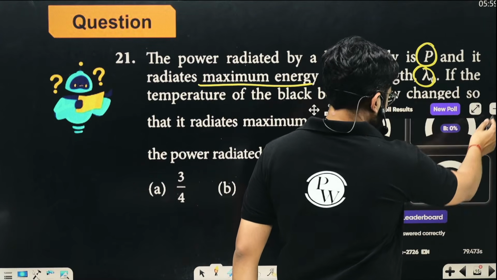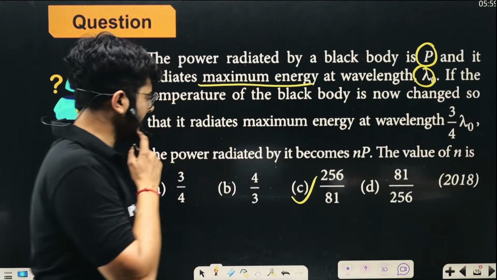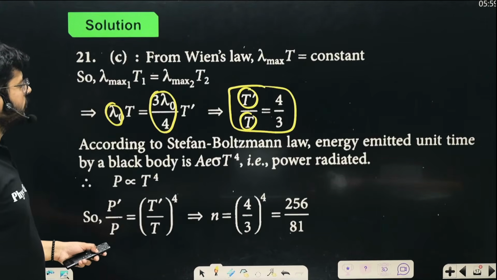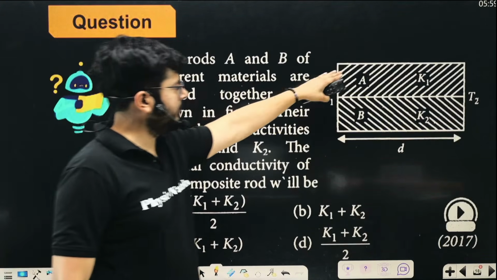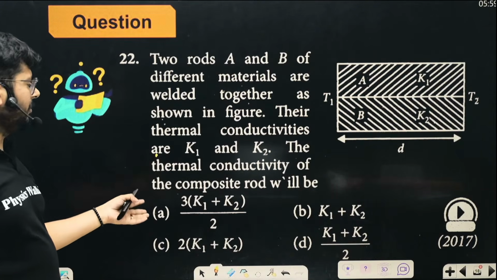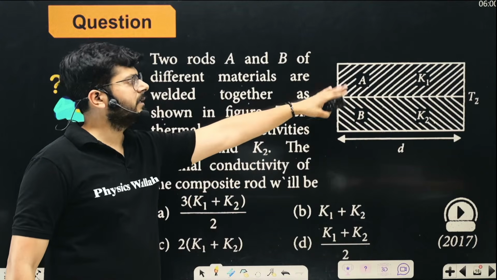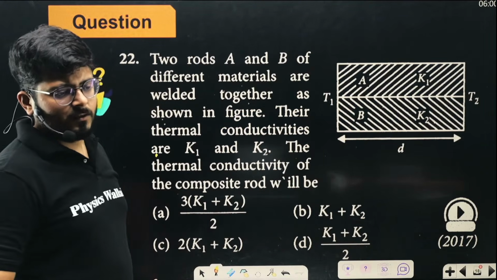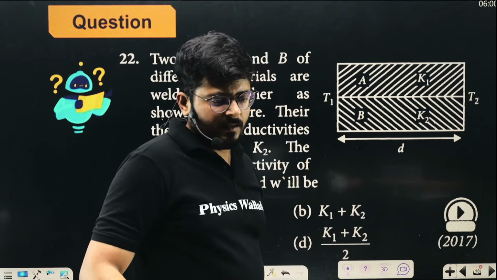Okay. So Ananya was the correct kid in the previous question as well. So solve this one, right? So here what is happening, we have two rods added like this, right? So we have to talk about what will be the effective thermal conductivity of the entire combination, right? So it's a direct formula.